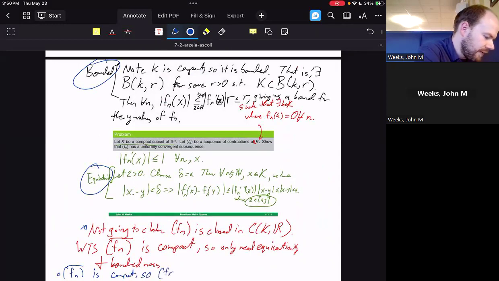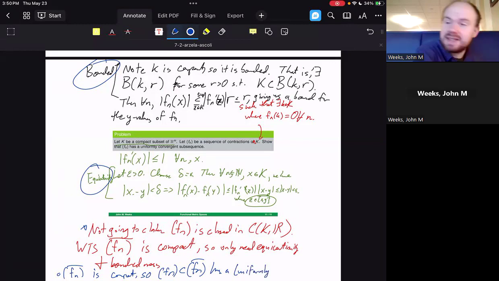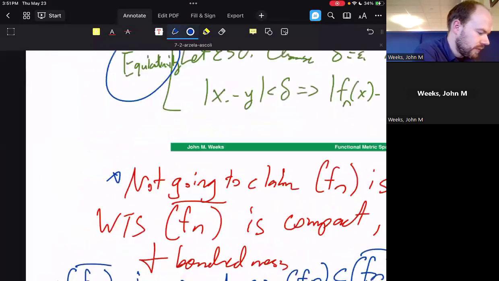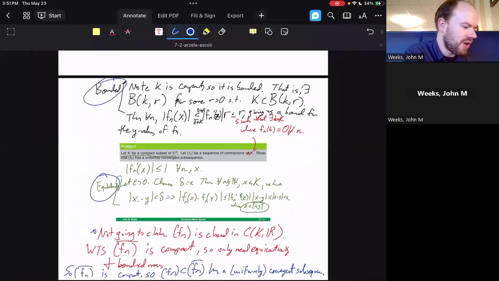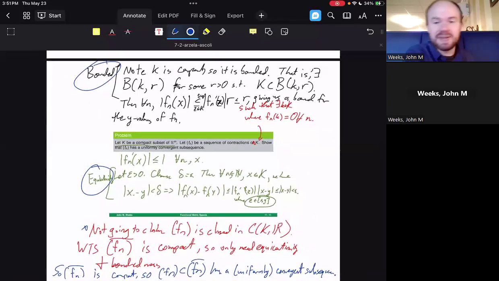So f sub n, which is inside of C of K, has a uniformly convergent subsequence. And that gives us exactly what we want. Write a square here so I don't forget about it. There you go. And that gives us our way of utilizing Arzela-Ascoli.